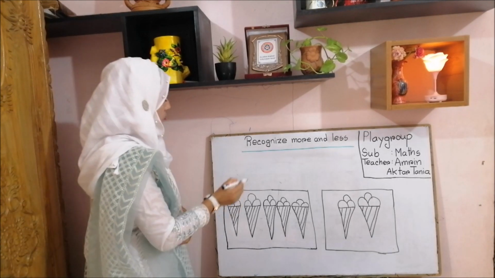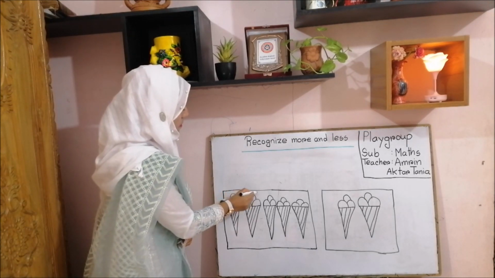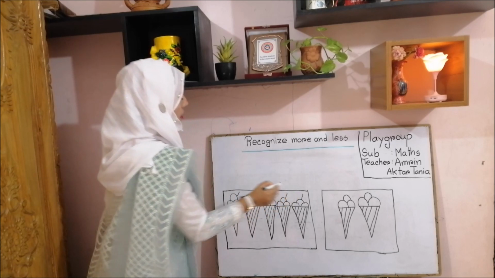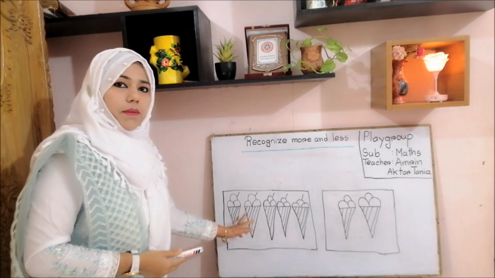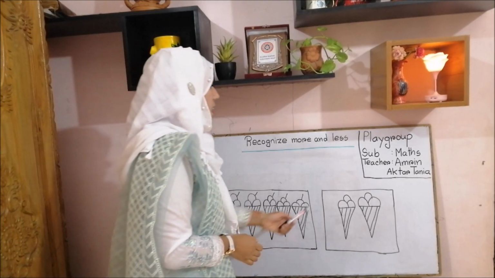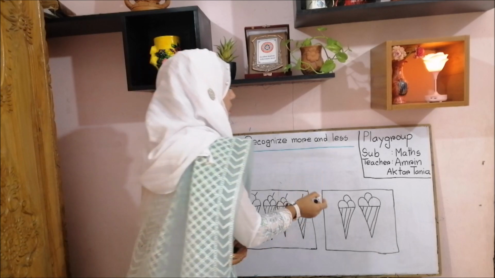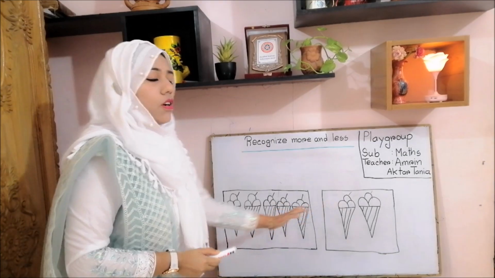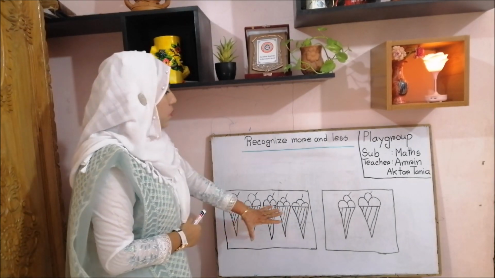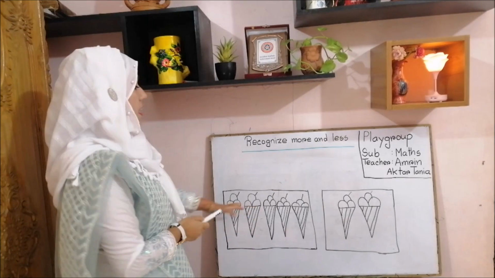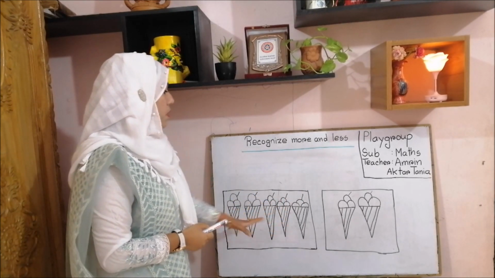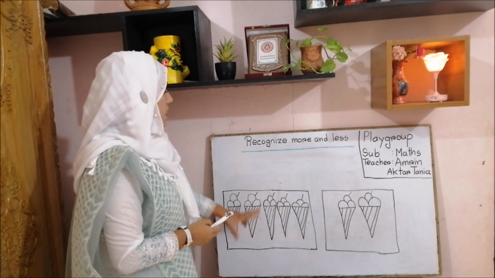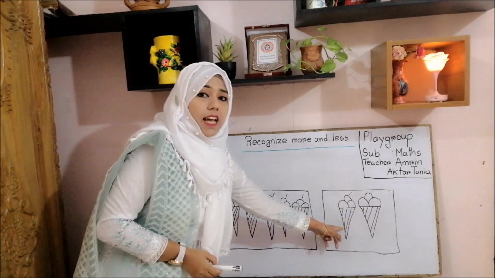So let's count this box. 1, 2, 3, 4, 5. Here 5 ice creams. Okay, and here how many ice creams? 1, 2. Here 2 ice creams. So which one is more and which one is less? This one is more because here 5 ice creams and here 2 ice creams. So this is more and this is less.